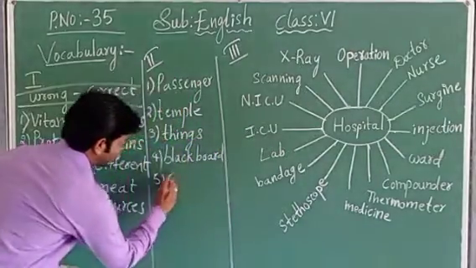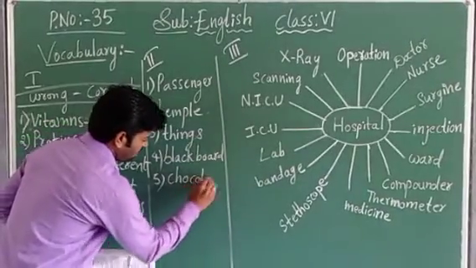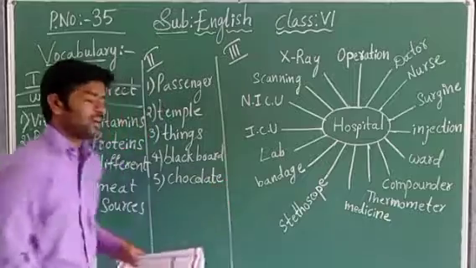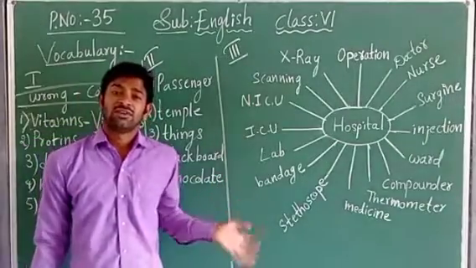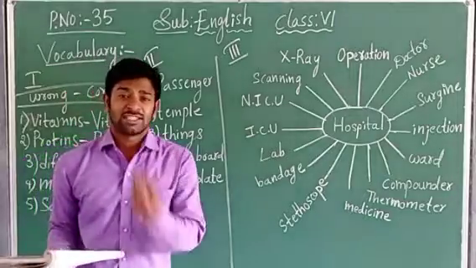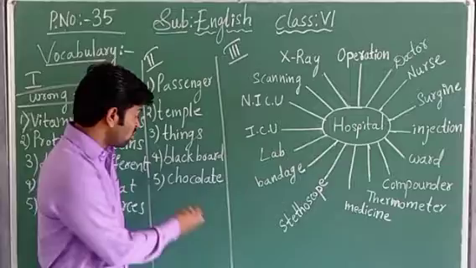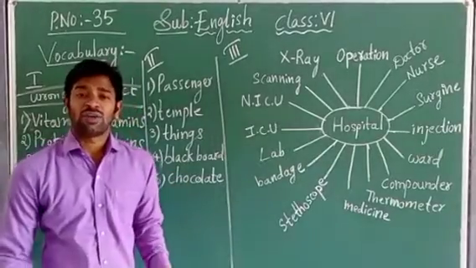Whereas chocolate, C-H-O-C-O-L-A-T-E, chocolate. Whereas chocolate is related for what, children? Chocolate is related for eatable things. Whatever you eat, it is related for the eatable things. So chocolate is the odd one from those.